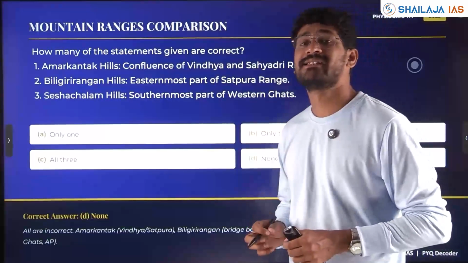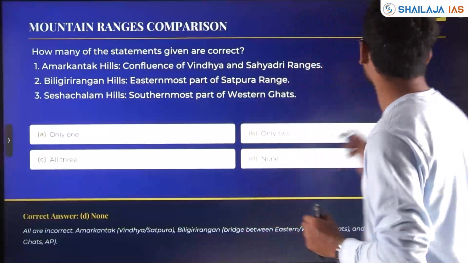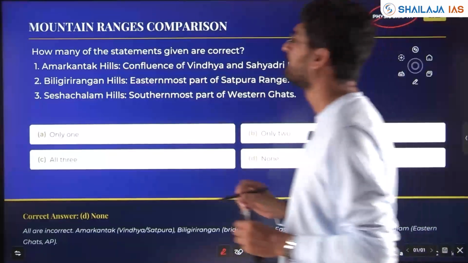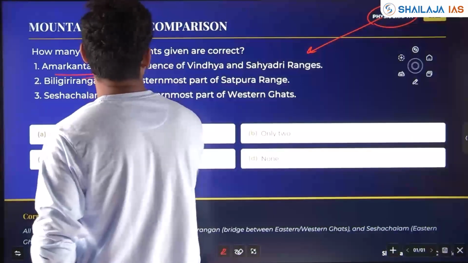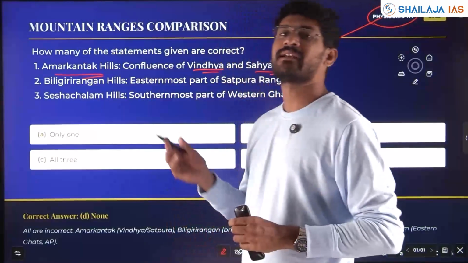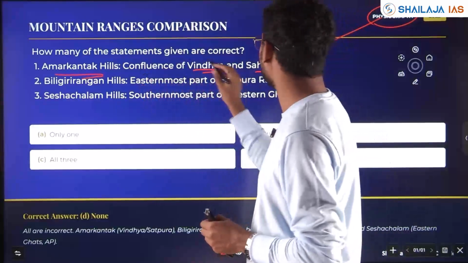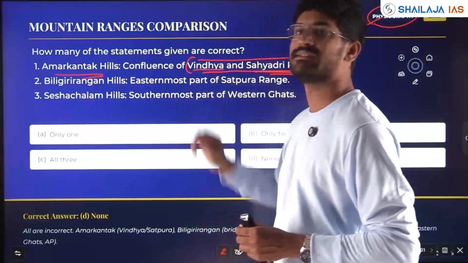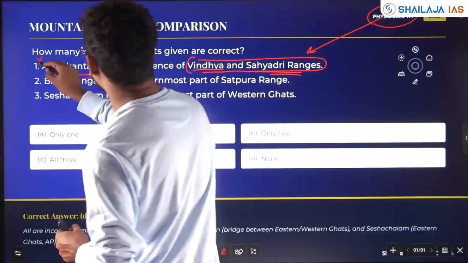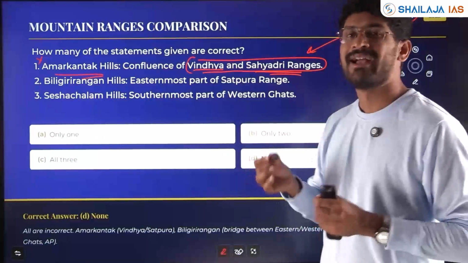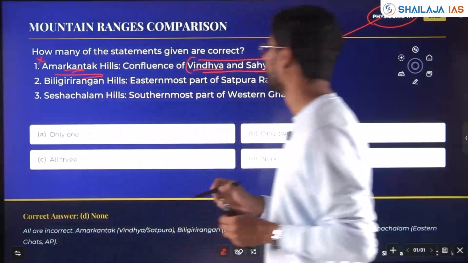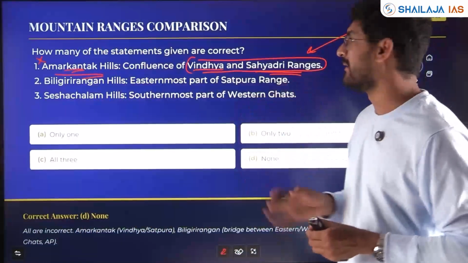Next, asked is mountain range comparisons of India. In Indian physiography, mountain system. Amarkantak Hills, confluence of Vindhya and Sahyadri ranges. Amarkantak is in Madhya Pradesh. Vindhya and Sahyadri, Sahyadri is the Western Ghats, right? Not in the central part of India. This is given wrong, clearly. You have to have a little idea of the geography. Amarkantak Hills is between Vindhya and Satpura, not Sahyadri.